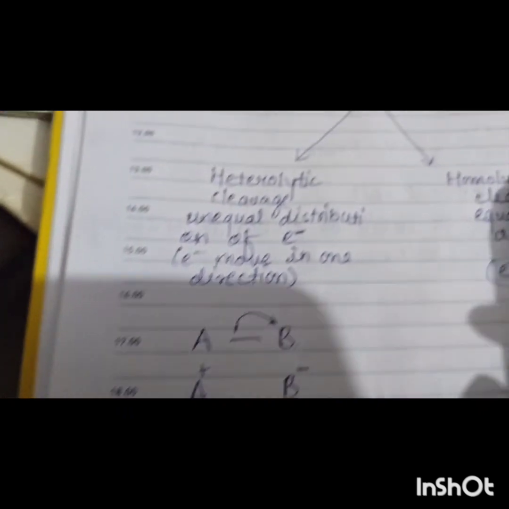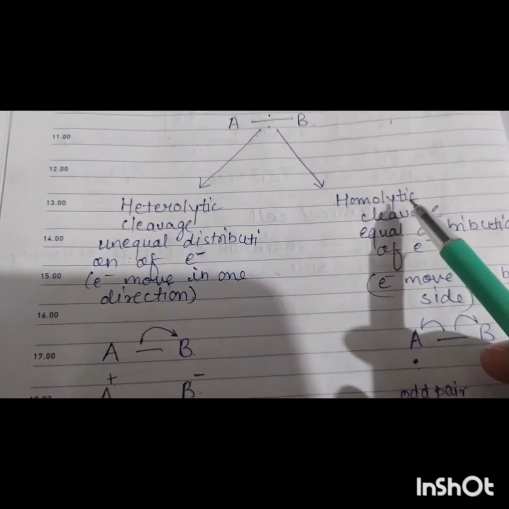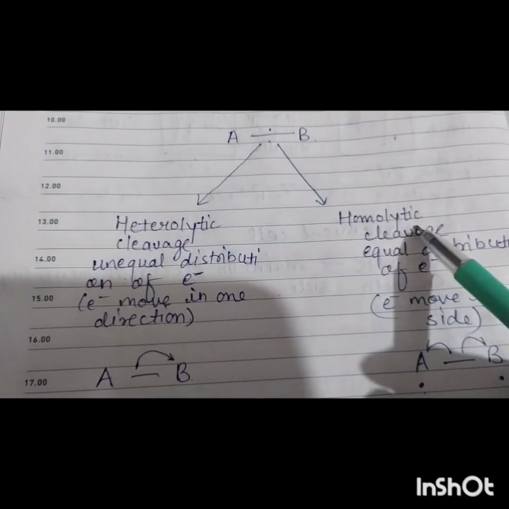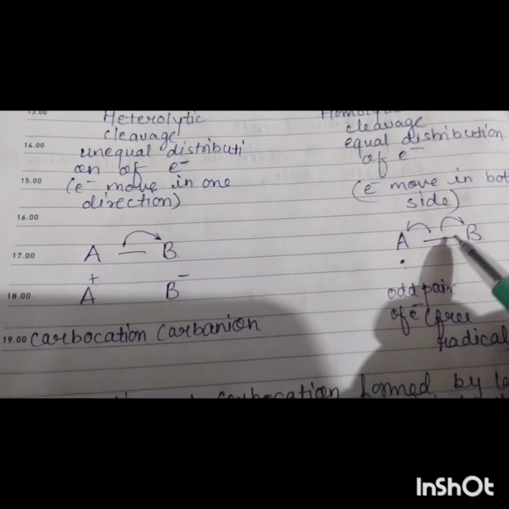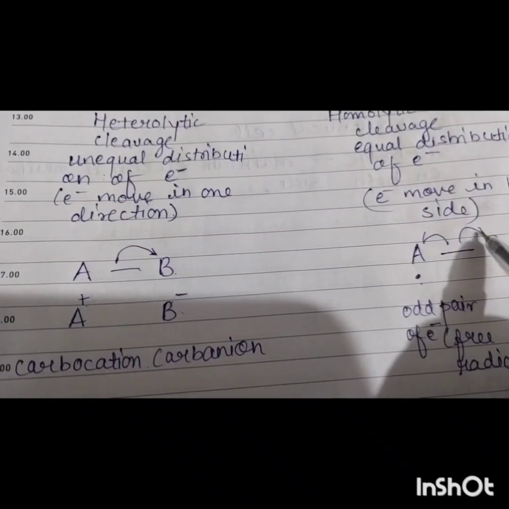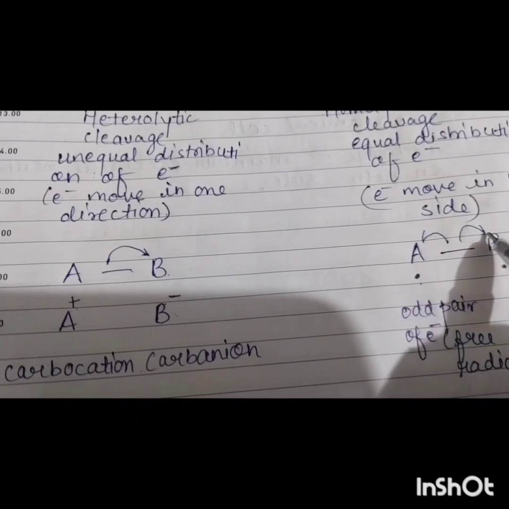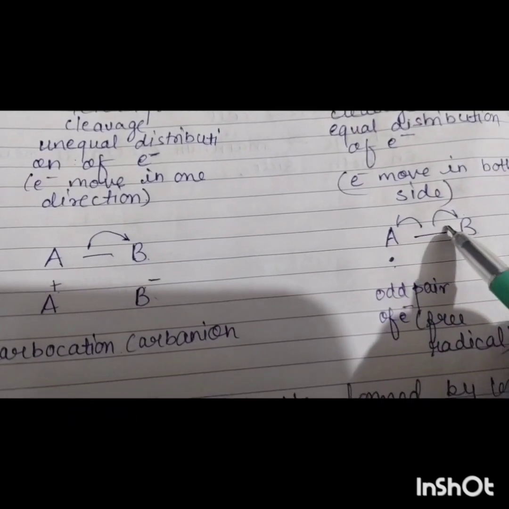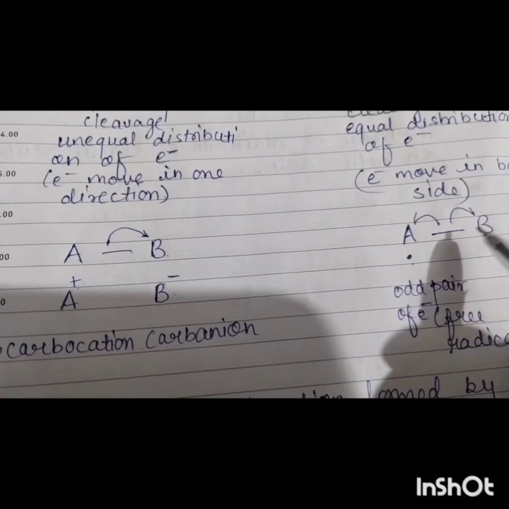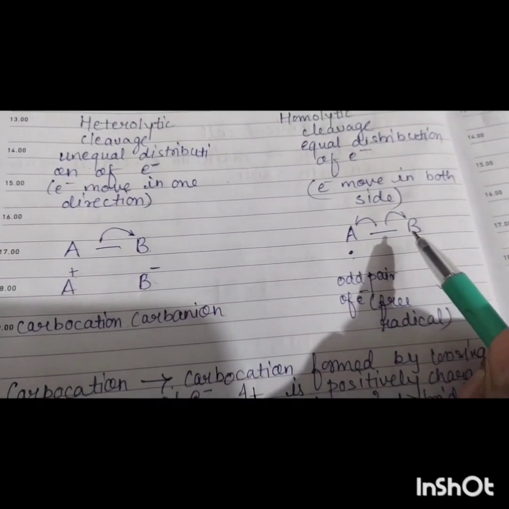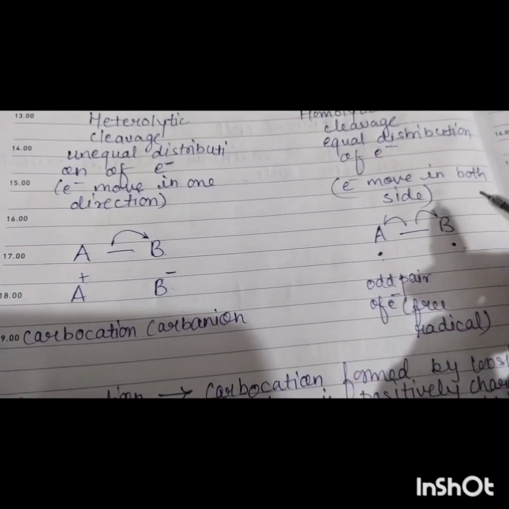And the second one is homolytic cleavage. In homolytic cleavage, electron distribution takes place equally in both. Here electrons move in both directions, formed by equal participation.